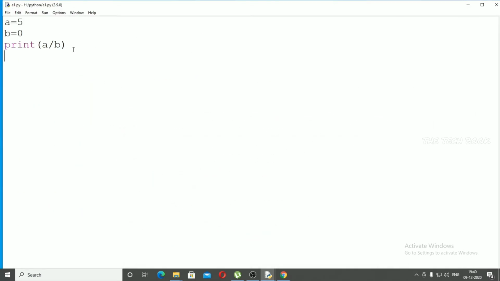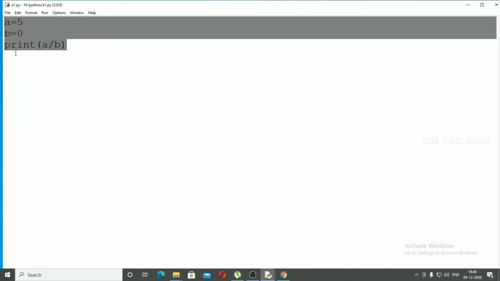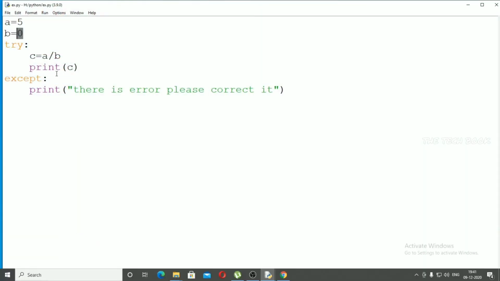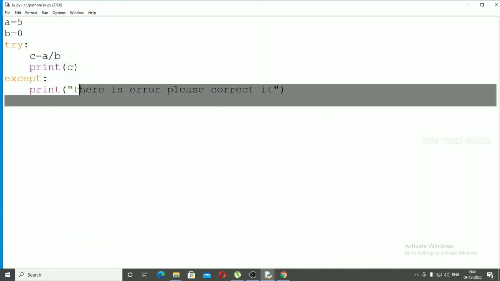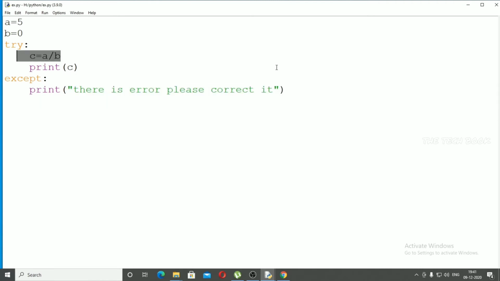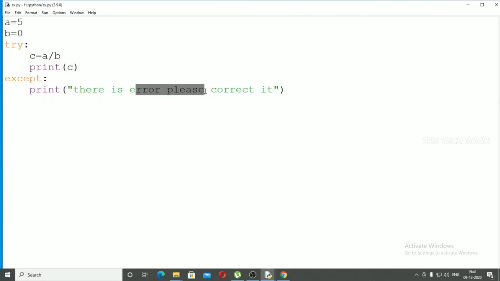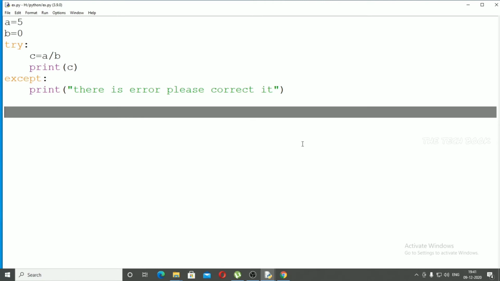So in exception handling, we are going to print this program, a equal to 5, b equal to 0, as an example. Instead of the error, we need to print a message like this: there is error, please correct it. That is what we are going to see in exception handling. We can't divide a number by 0, it will print an error. So instead of that error, we are going to print a message like there is error, please correct it. So let's run this program.